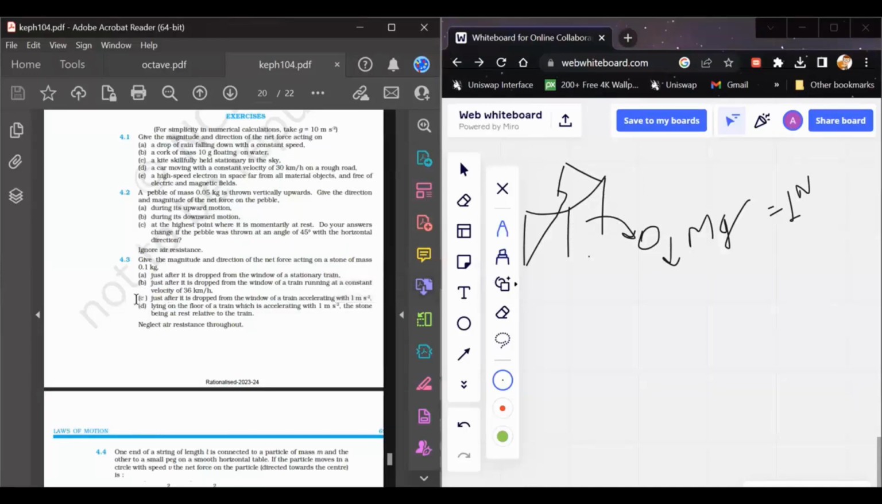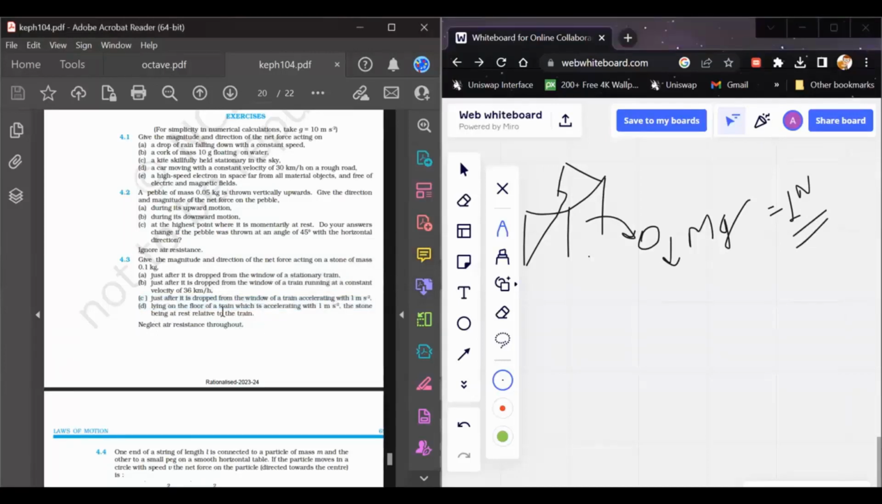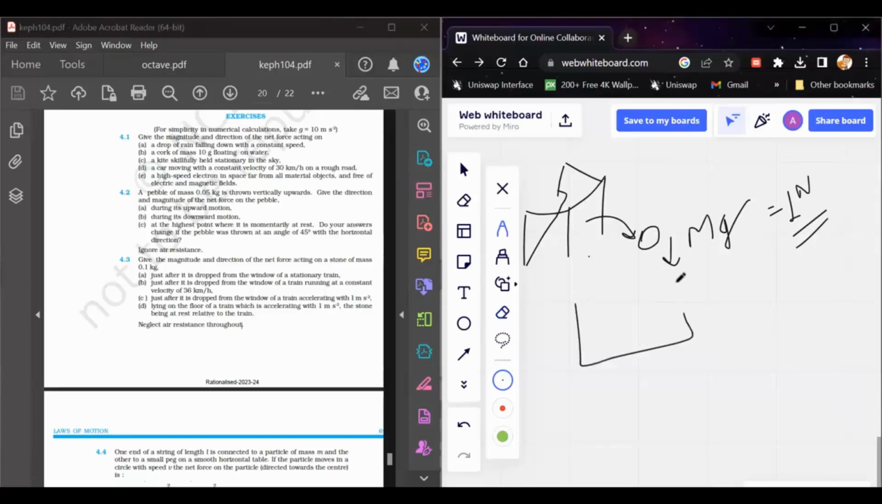So again, the only force acting on the stone is the force due to gravity, and this is equal to 1 Newton. And the last part is a line on the floor which is accelerating at 1 meter per second square, and the stone is at rest relative to the train. You have to observe one thing: the stone is at rest relative to the train. That means if you observe by standing inside the train, you will find that the stone is at rest. So you might think the net force acting on the stone is equal to zero.